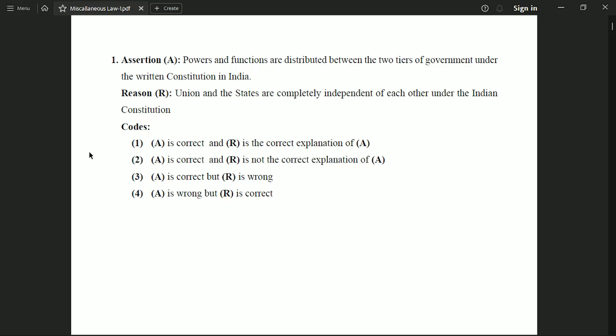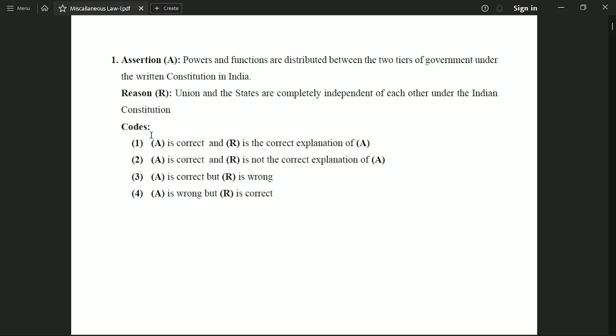Our first question is assertion and reason based. The assertion is: powers and functions are distributed between the two tiers of government under the written constitution in India. And the reason given for that is: the Union and the States are completely independent of each other under the Indian Constitution. And we have given four codes.